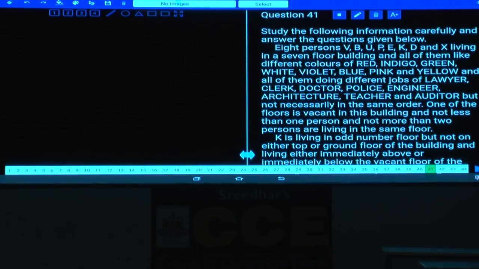Now, in 2 of the floors we have 2 persons, in 4 of the floors there is 1 person, and 1 floor is vacant. How many floors are there? 7 floors. Now, let us start with the floor arrangement: 7, 6, 5, 4, 3, 2 and 1. In total we have 7 floors, and these 8 persons are living in these 7 floors.